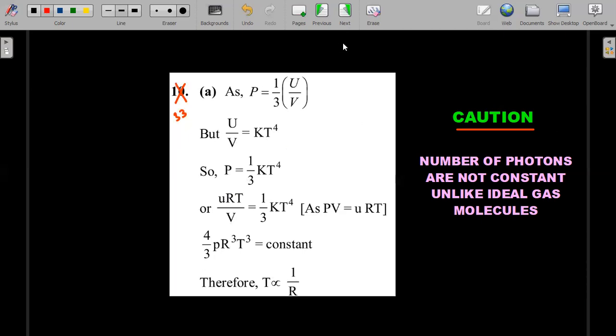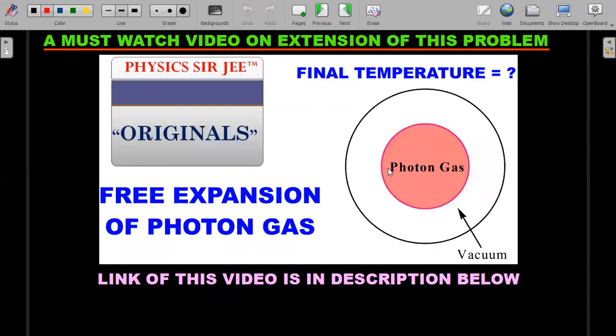I've already done an extension of this, not just this question. I extended this question into a free expansion question also, and did it as an original. It's in the Physics Surgery Originals series, where I solve slightly new, creative questions that you might not have seen, ones that I have used for my students in several exams in my past experience as a mentor for JEE. So please do check out this particular series, and this particular video, you would definitely love it.